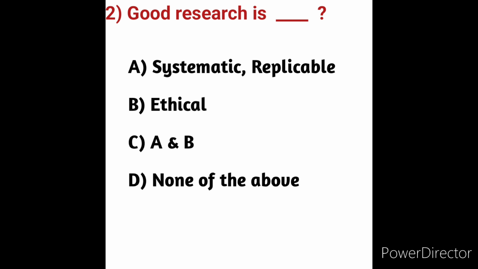Good research is replicable, reproducible and transparent. Replicability and transparency are some of the most important characteristics of research. The replicability of a research study is important because it allows other researchers to test the study's findings.